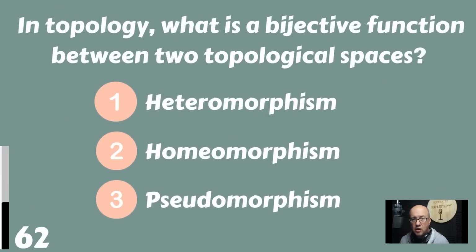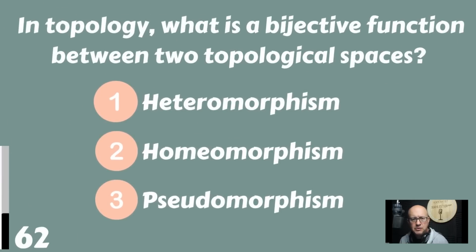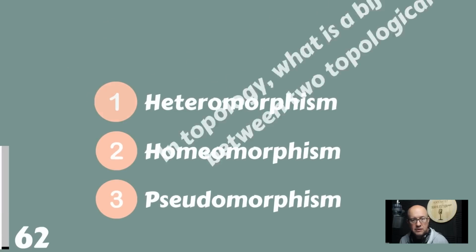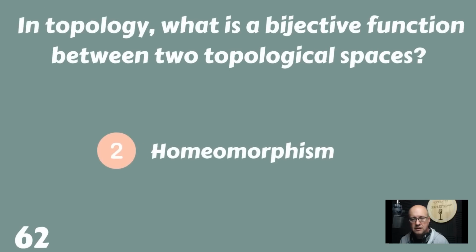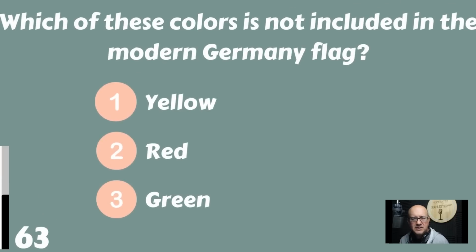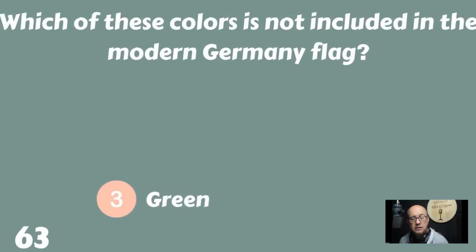In topology, what is a bijective function between two topological spaces? Heteromorphism, homeomorphism, or pseudomorphism? Well, of course, it's homeomorphism. Everybody knows that. Which of these colors is not included in the modern German flag? Yellow, red, or green? The modern German flag does not have the color green.